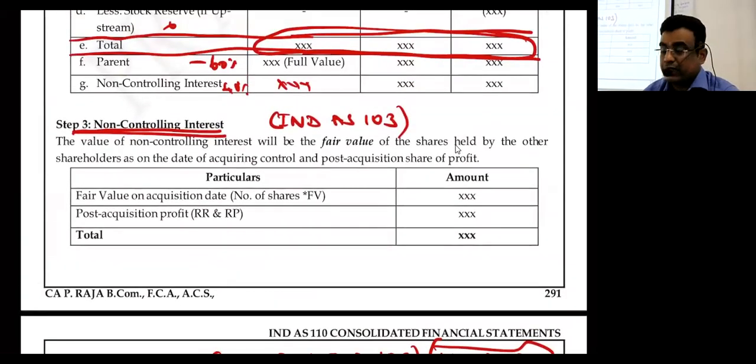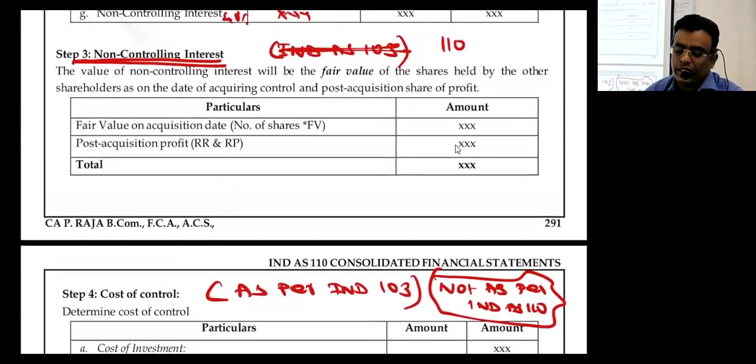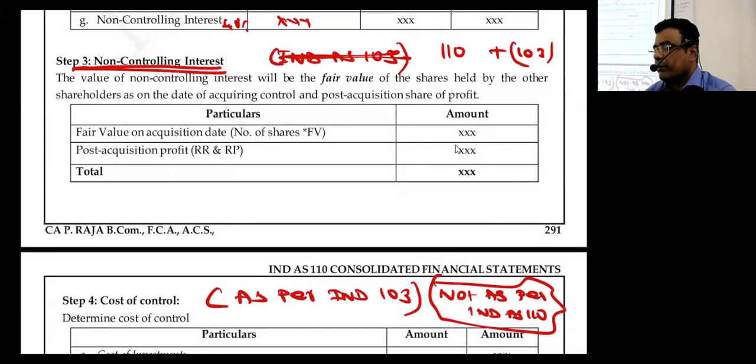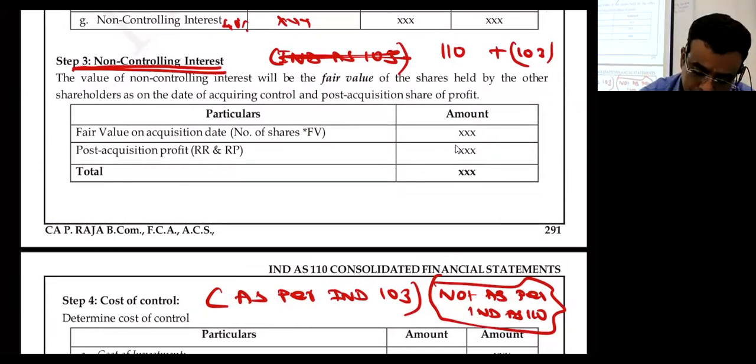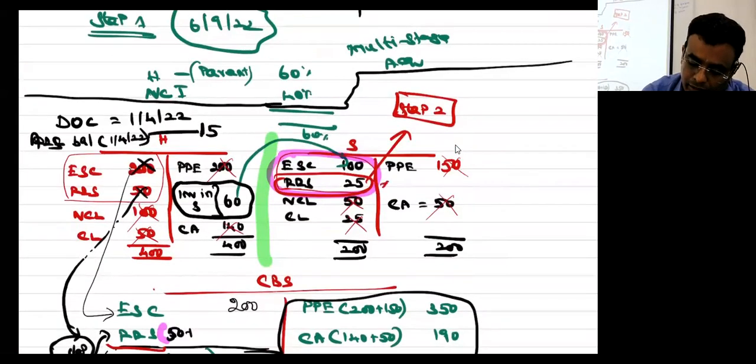Step number 2, step number 3, non-controlling interest. This you can't say as 103, you can go with 110. Only this one is 103. Non-controlling interest. For this one help we take from 103, otherwise it is completely 110. Hopefully you are clear. Mainly 110, and one help we will be taking from 103 also. Now listen. This is also split into some steps. Now how many items are left out? 2 items.